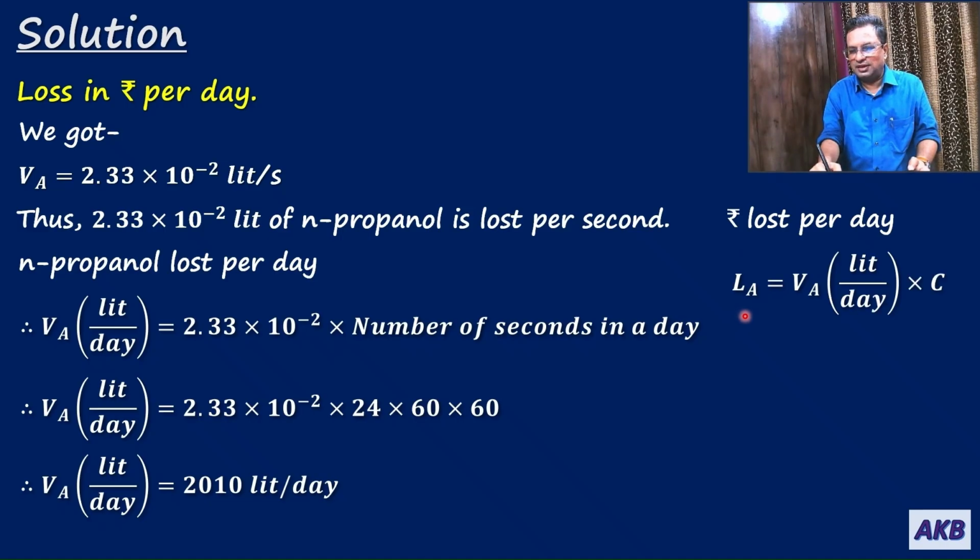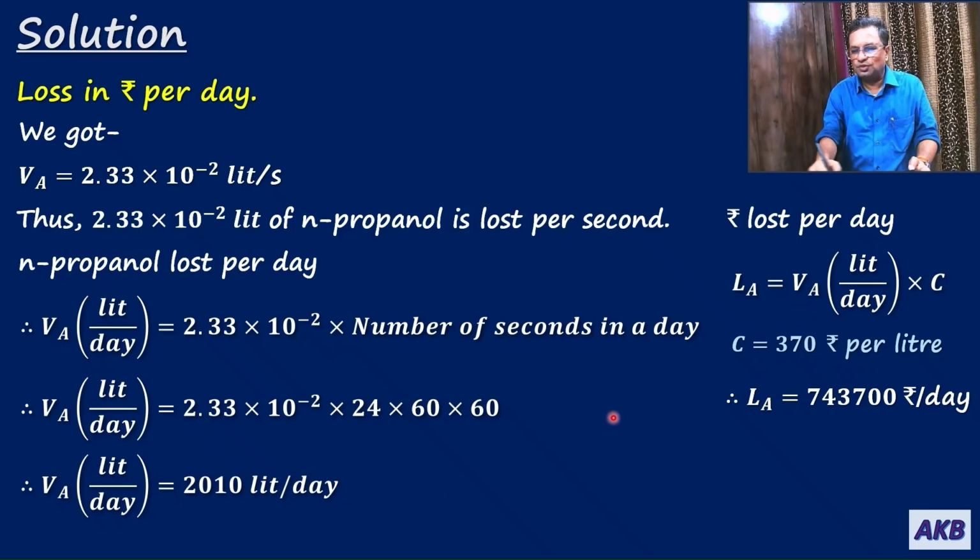Now let us get Indian rupees lost per day. I will denote it as LA. So LA will be equal to Va in liters per day × cost of 1 liter, which is given to us. It is 370 Indian rupees per liter. Therefore, LA will be equal to 2010 × 370. That gives us LA as 7,44,000 Indian rupees per day.